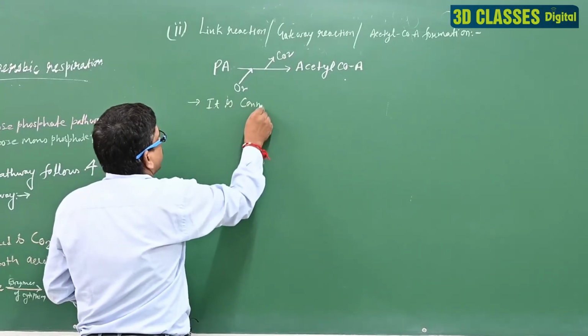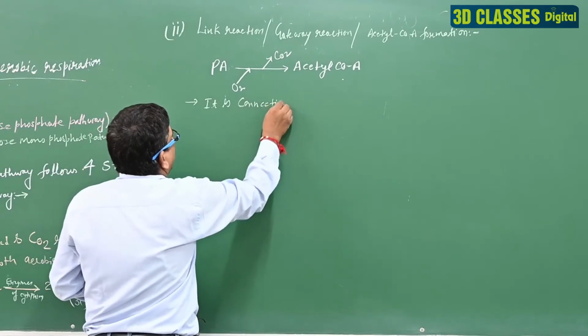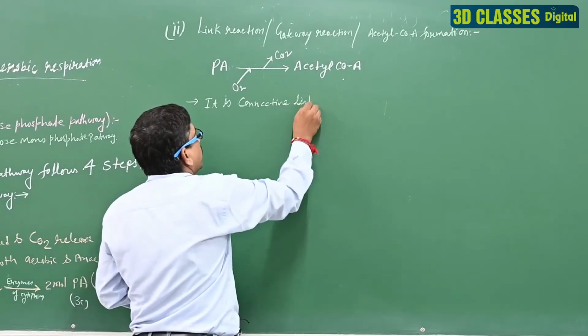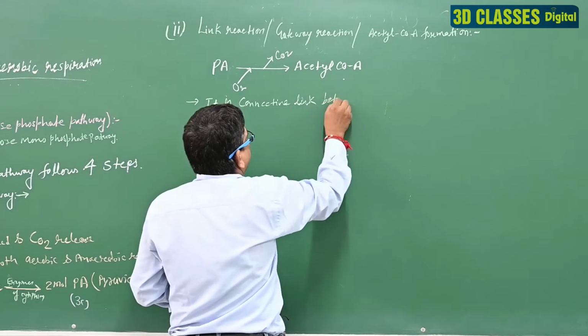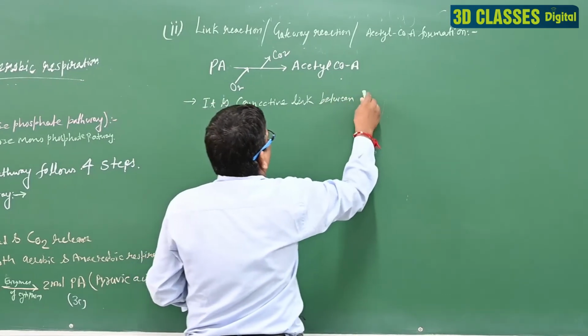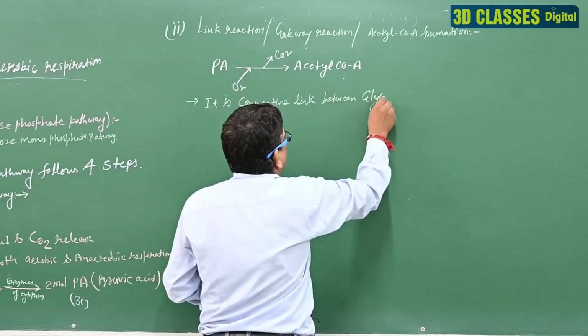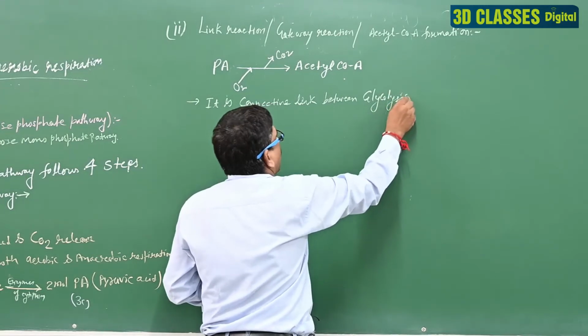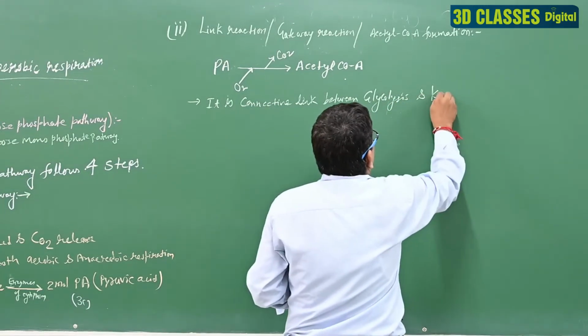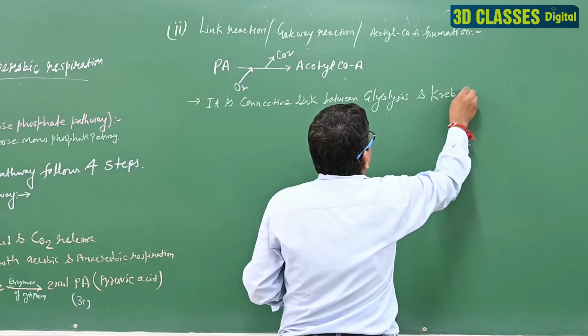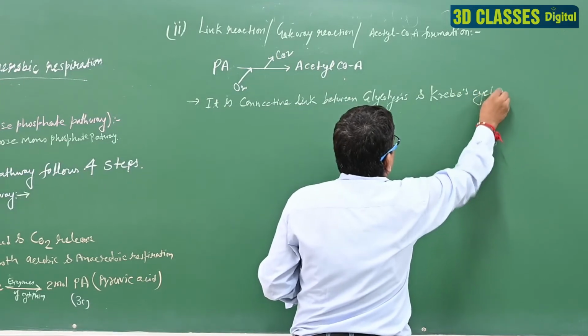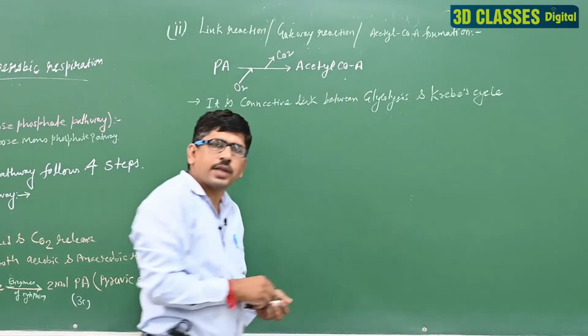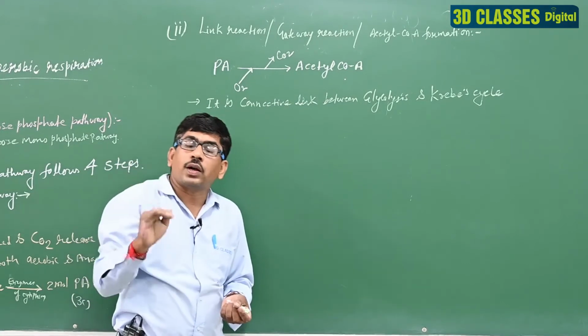We can say it is a connective link between glycolysis and Krebs cycle. So, what is the link reaction?